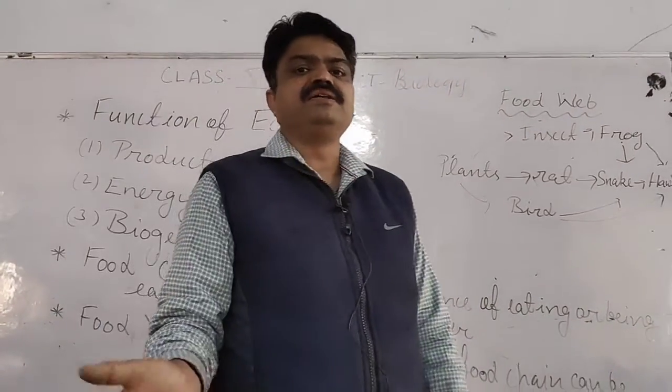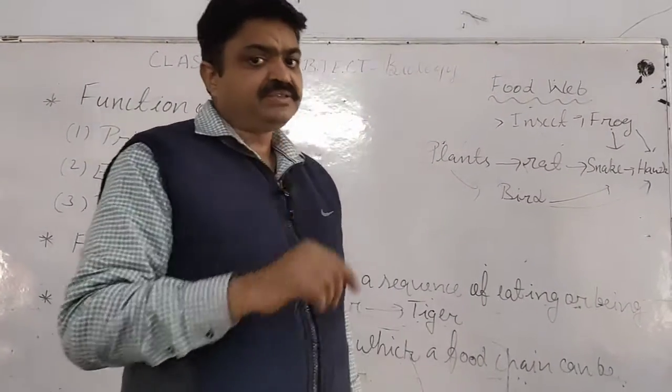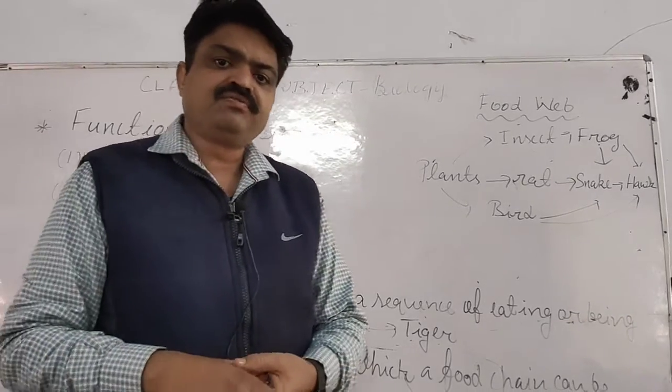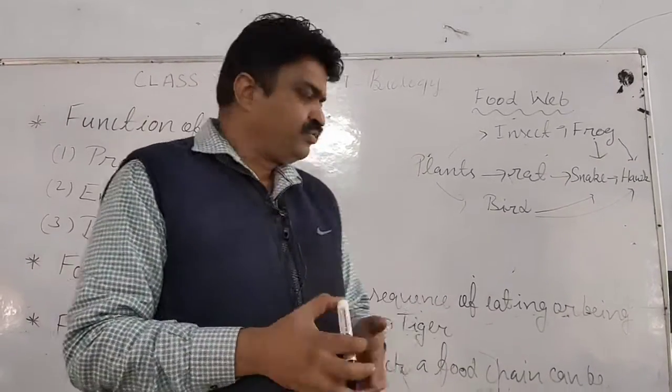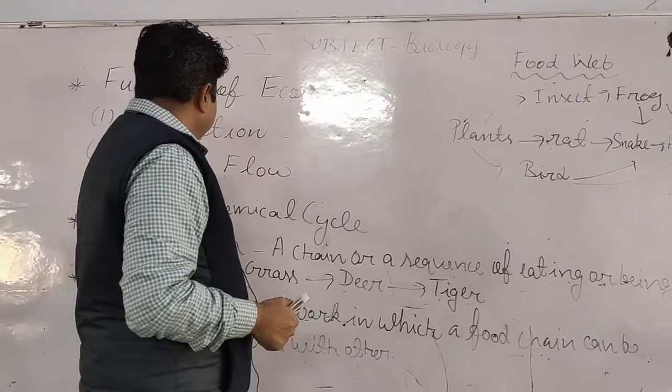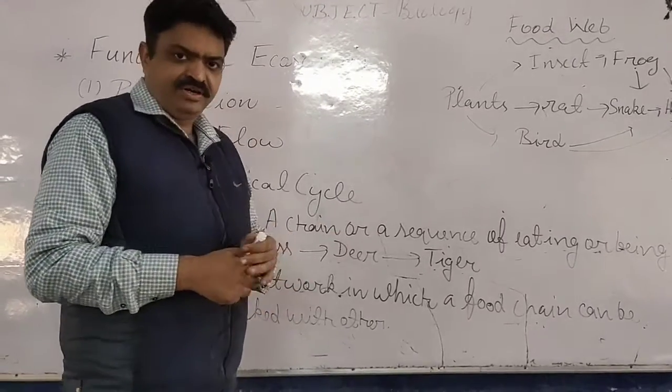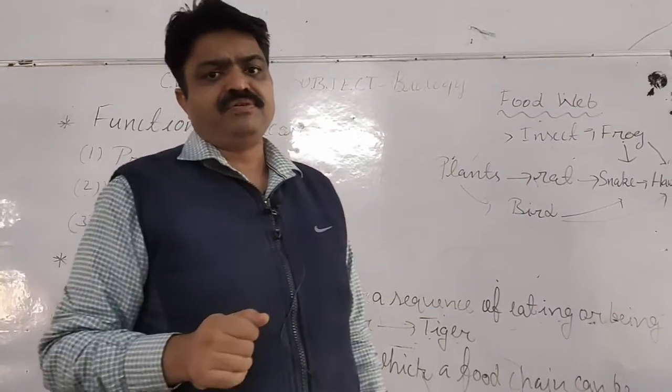Next is the energy flow. It is the next important function of the ecosystem, student, and today we will discuss the energy flow in detail. So what is the energy flow, student?